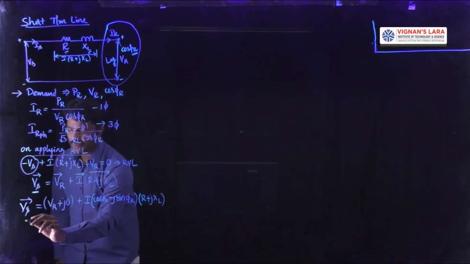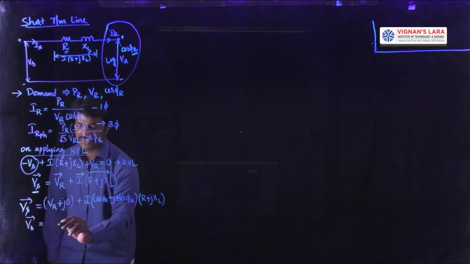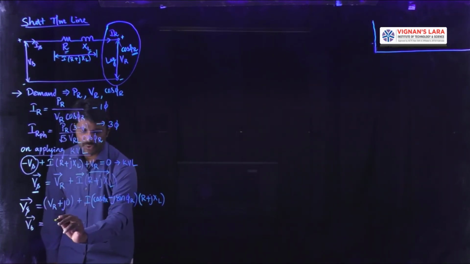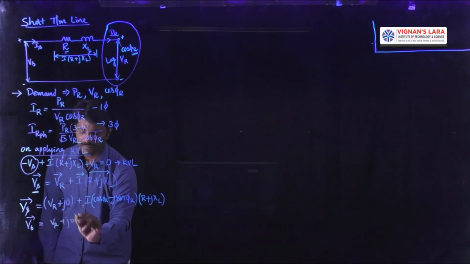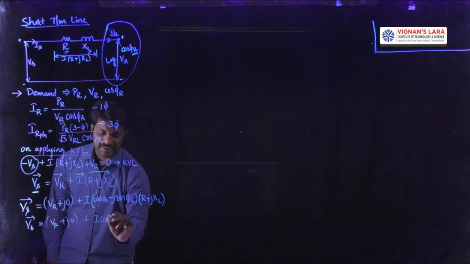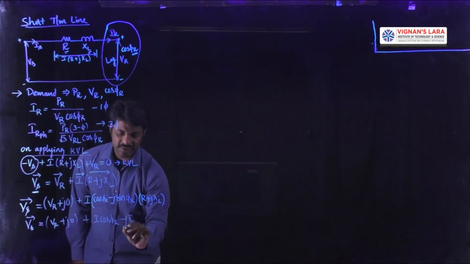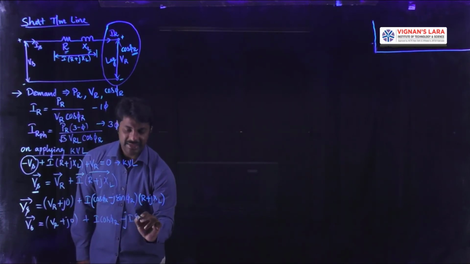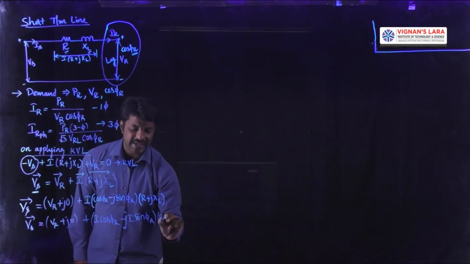So we will get this Vs in phasor formation whose value is equal to VR plus J0 plus I cos phi r minus J I sin phi r multiplied by R plus J XL.